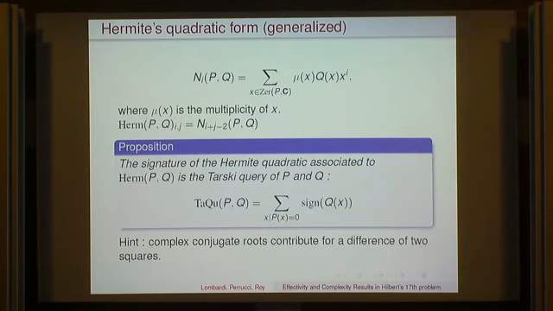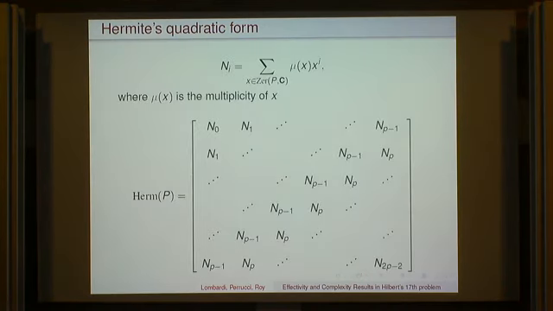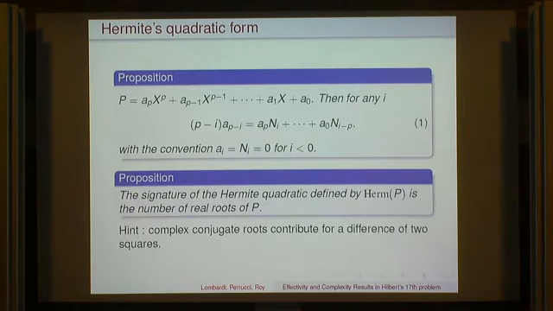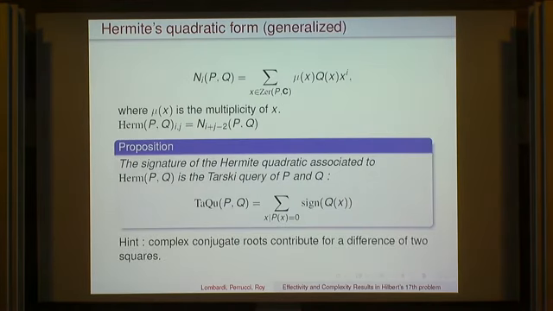And again, we can do the same thing as here, except that we put Hermite of p, q rather than Hermite of p, by using this definition. And again, the signature of the quadratic form has some meaning, and it's what we define as the Tarski query of p and q, and it is the sum for all the real roots of p of the sign of q of x.